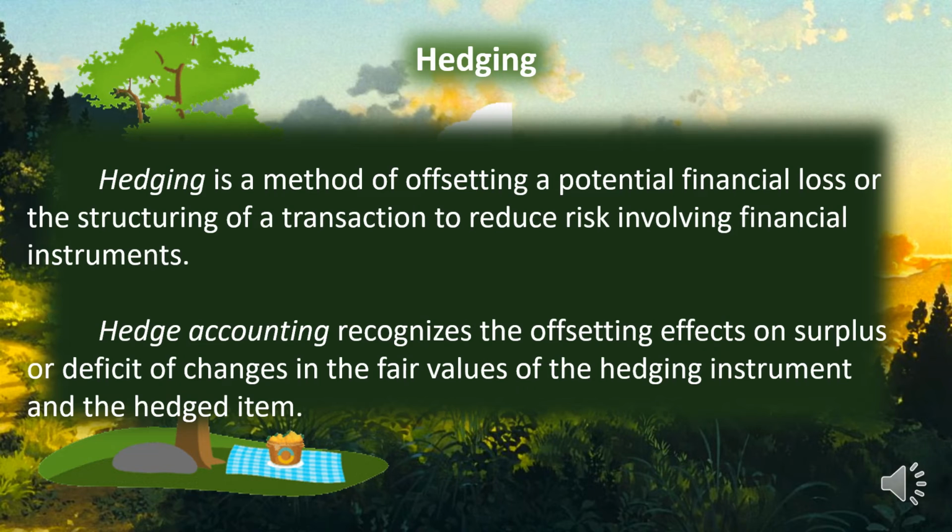Hedging is part of derivative. So, what is hedging? Hedging is a method of offsetting a potential financial loss, or the structuring of a transaction to reduce risk involving a financial instrument. So, hedge accounting recognizes the offsetting effects on surplus or deficit of changes in the fair value of the hedging instrument and hedged item.